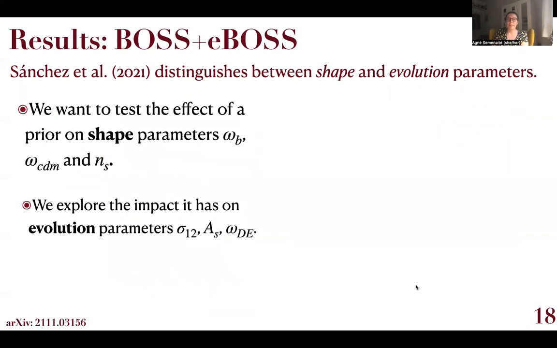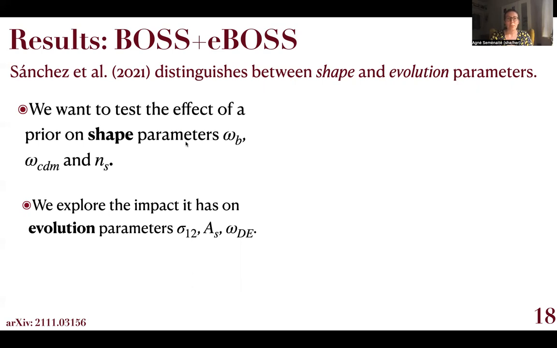However, we want to perform an even further consistency test, which is inspired by work of Sanchez et al. 2021 that classified cosmological parameters into shape and evolution parameters based on their effect on the power spectrum. Shape parameters are those that describe the shape of the power spectrum, and for fixed shape parameters, evolution parameters only vary the amplitude of the power spectrum.